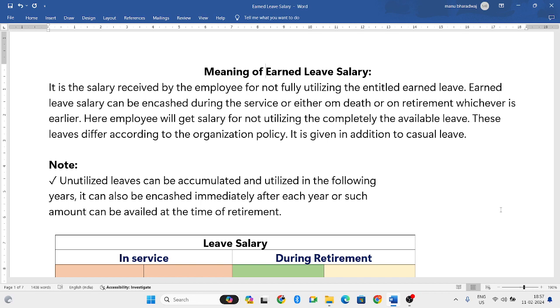In our IT terms, we'll call it earned leave. For the leaves you have not utilized, you will encash them, meaning you will get the cash for those leaves. That is known as leave salary.